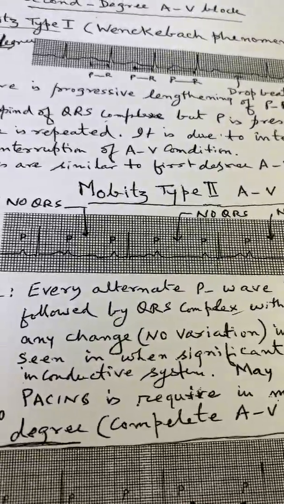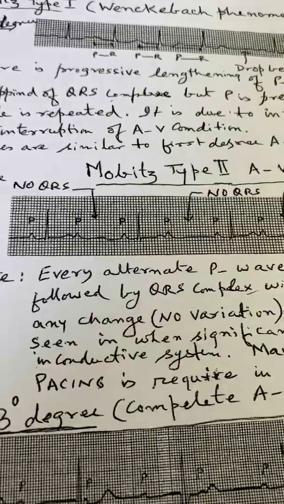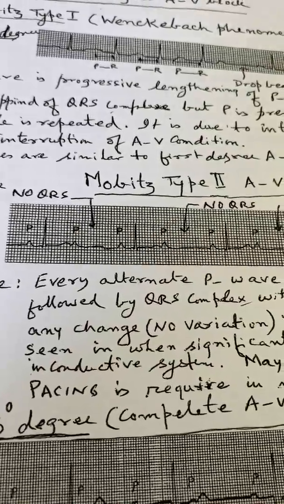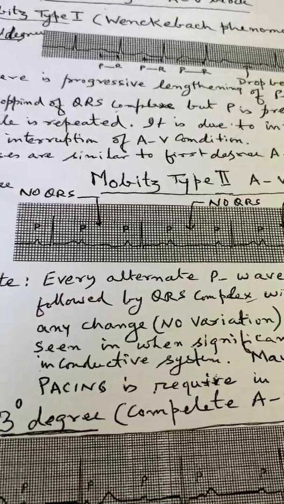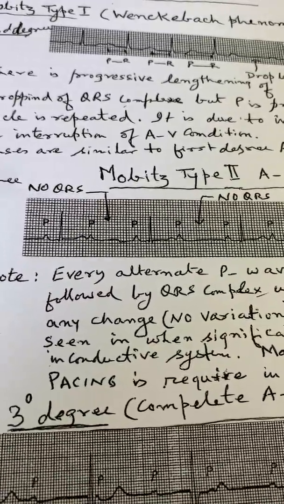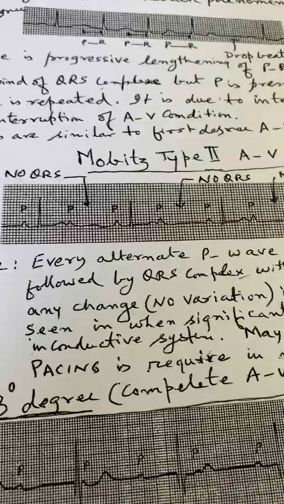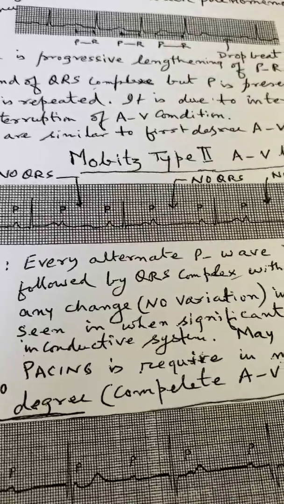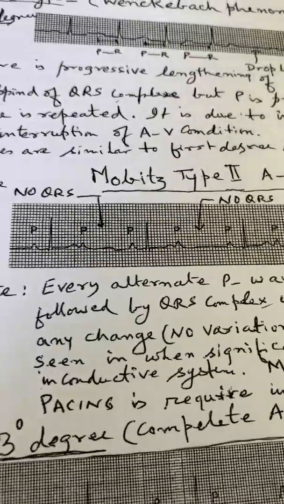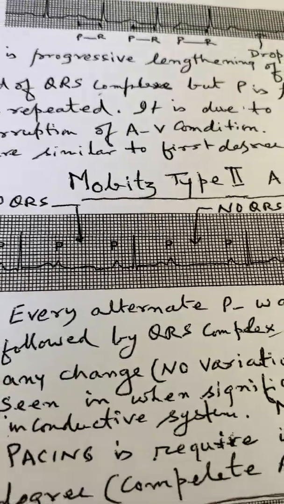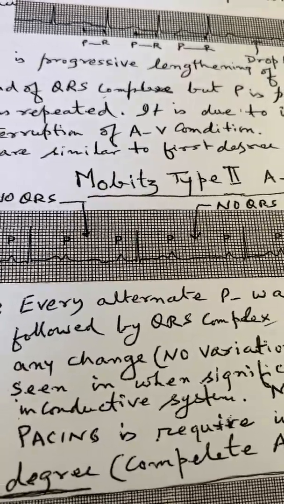Now we come to the second degree heart block. Another type is known as Mobitz type 2. So second degree heart block has two types, Mobitz type 1 and Mobitz type 2. Now here what you are seeing is Mobitz type 2.